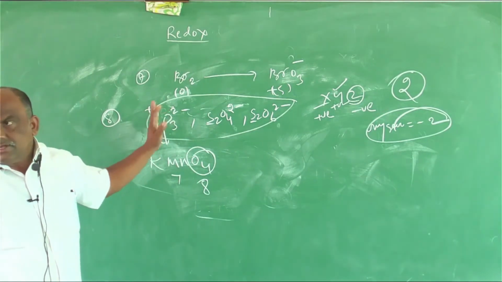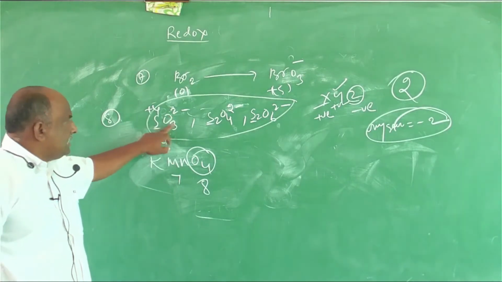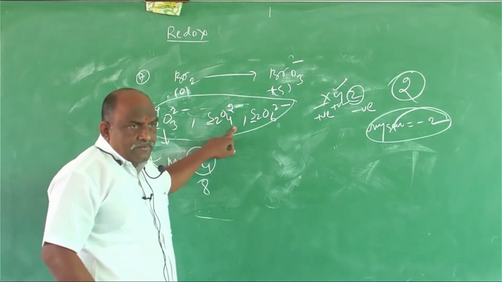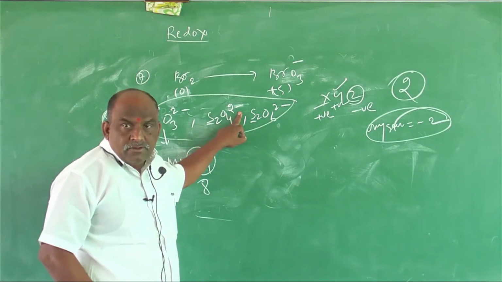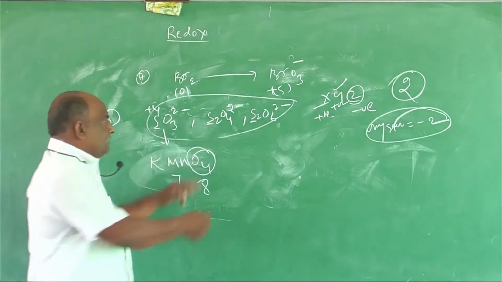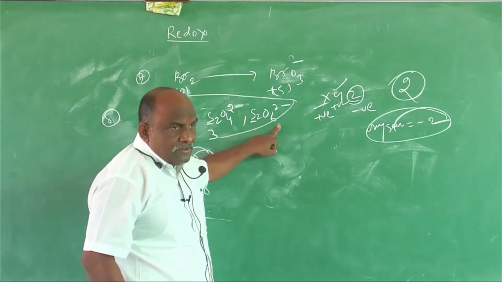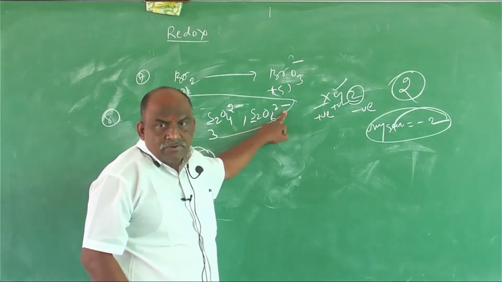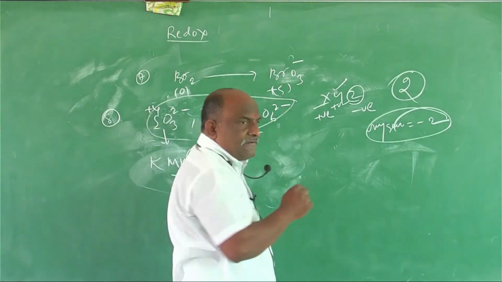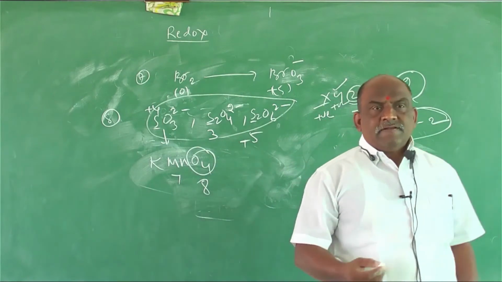Without a pen we can do the numerical. 4 2 is 8. 8 minus 2, 6 by 2, 3. 6 2 is 12. 12 minus 2, 10. 10 by 2, 5. Understand? This is a simple process.